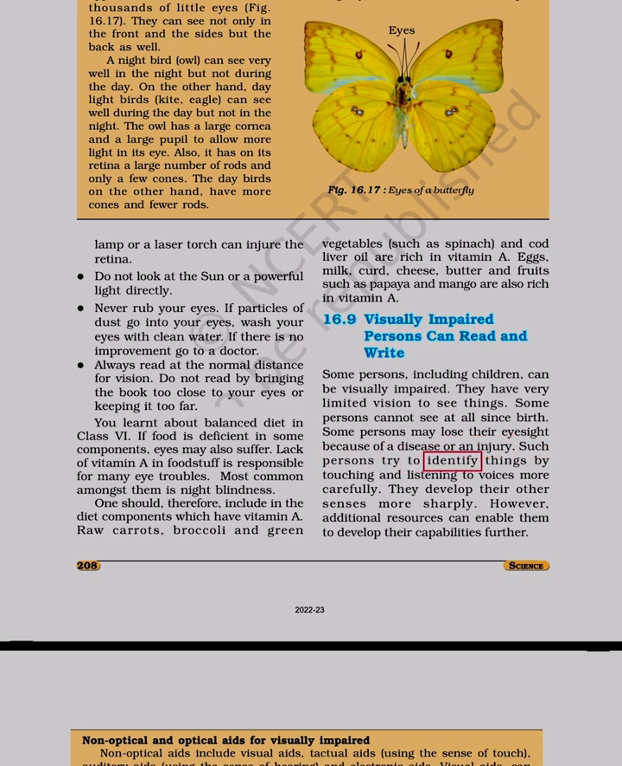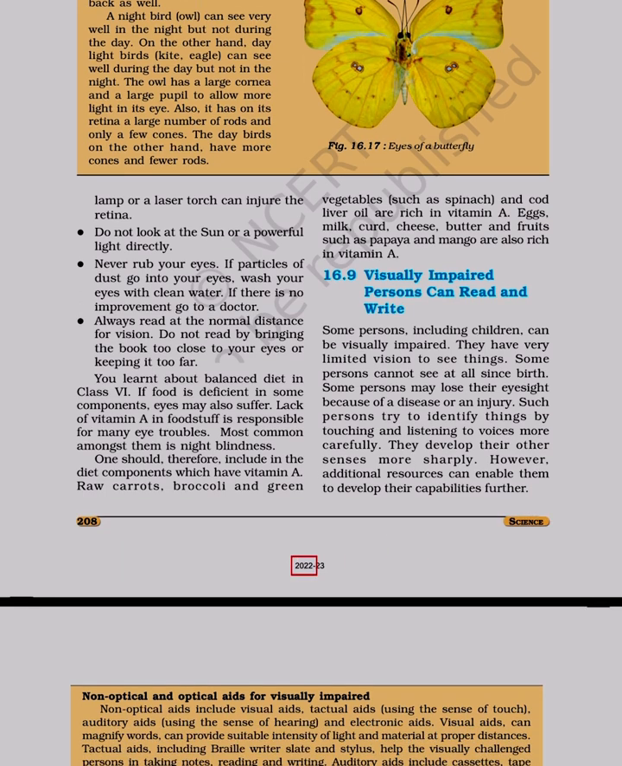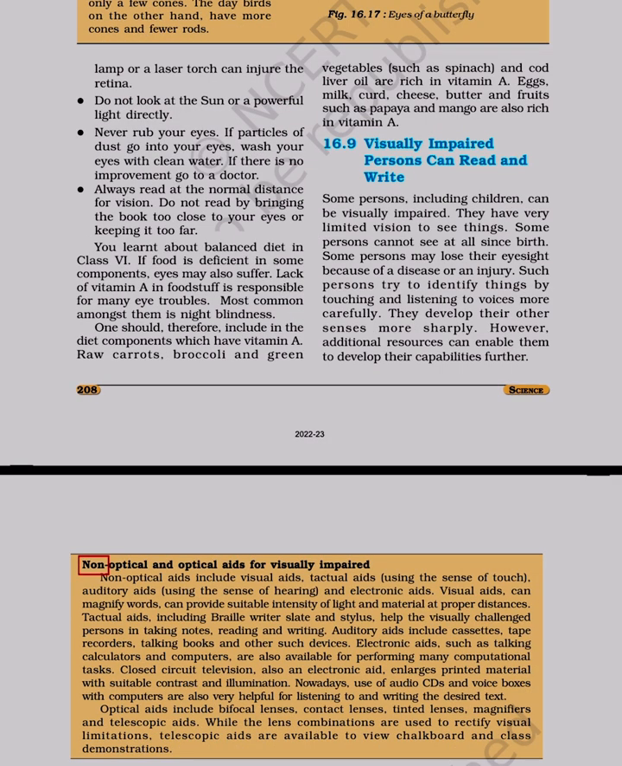Such persons try to identify things by touching and listening to voices more carefully. They develop their other senses more sharply. However, additional resources can enable them to develop their capabilities further. Non-optical and optical aids for visually impaired.